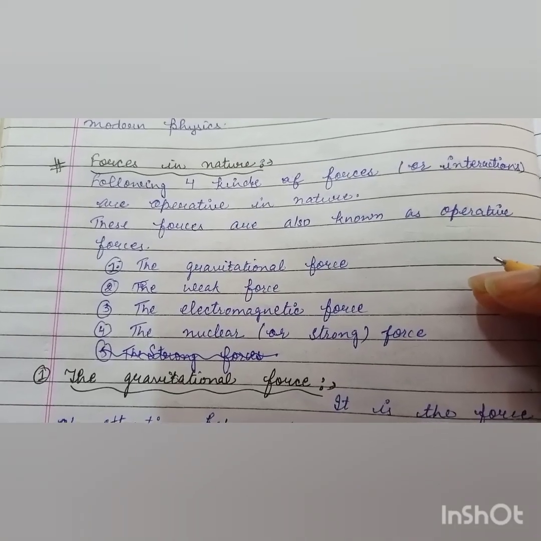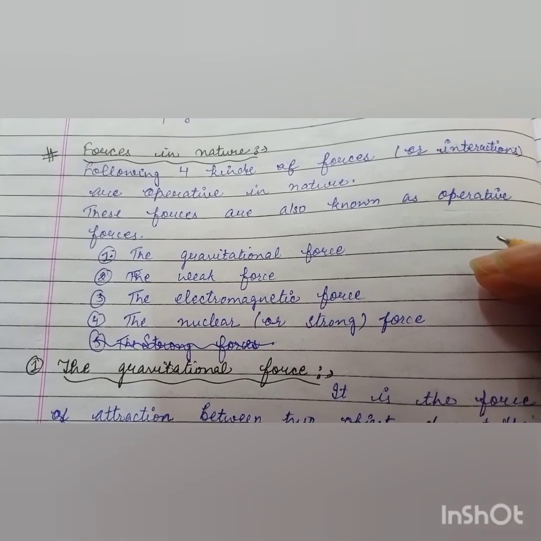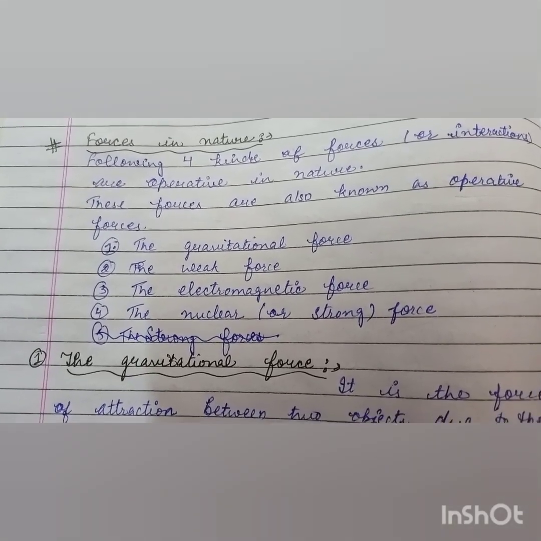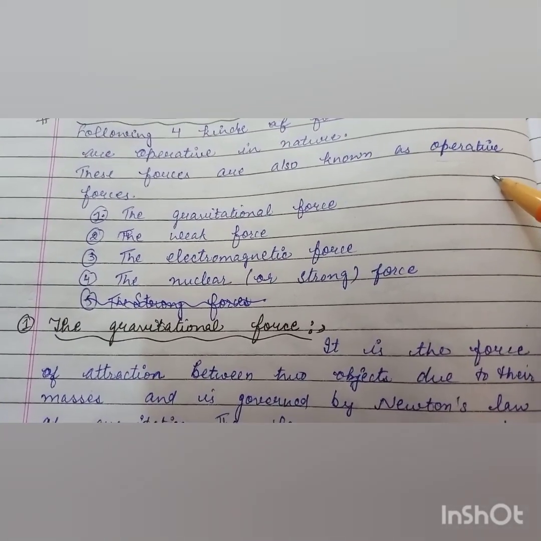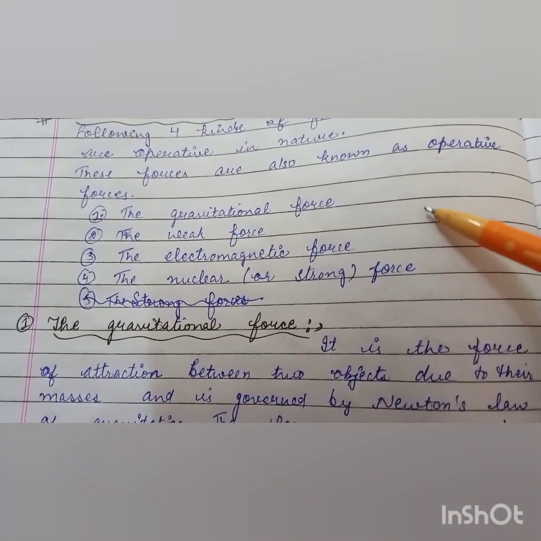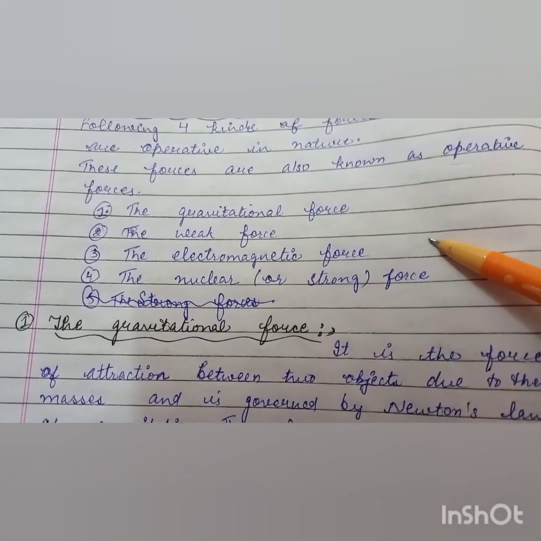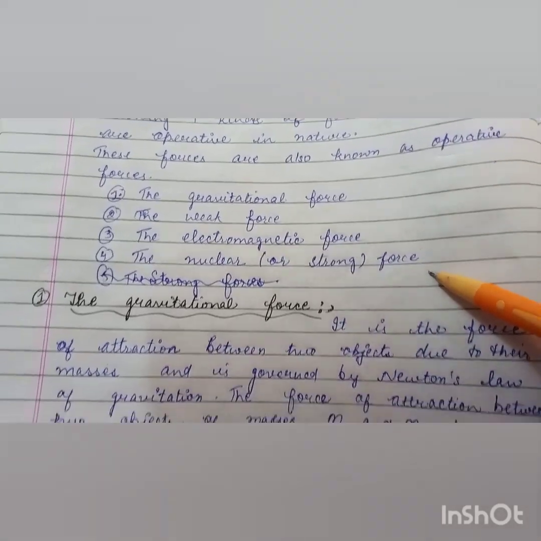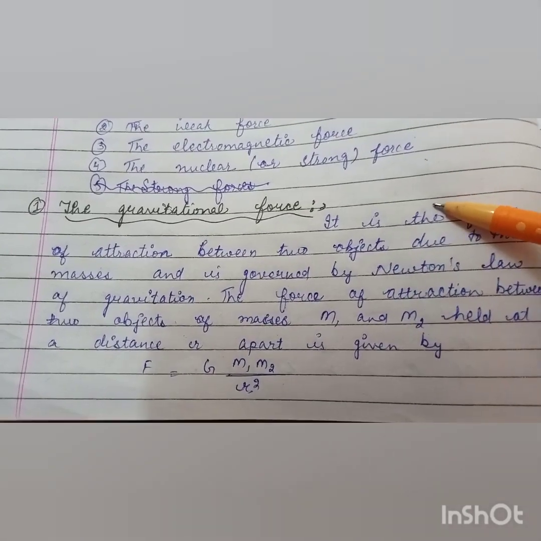Guys, today our topic of discussion is forces in nature. There are four kinds of forces in nature which are operative in nature. Thus, it is also known as operative forces. These forces are named as gravitational forces, weak forces, electromagnetic forces, and nuclear forces. Then, our first topic is gravitational force.